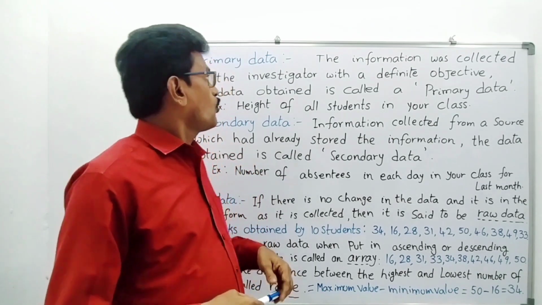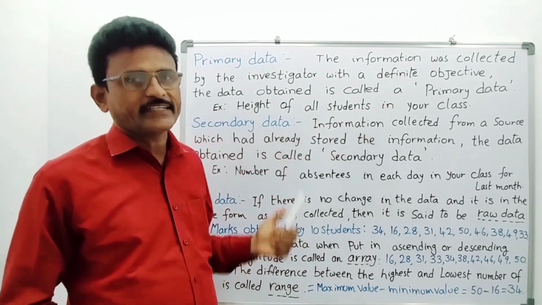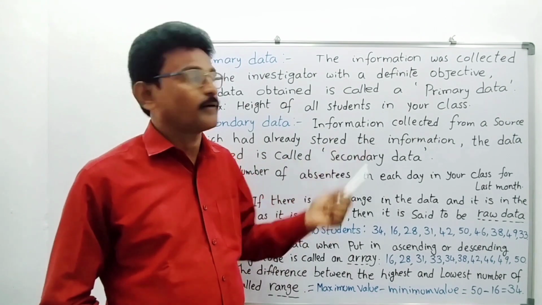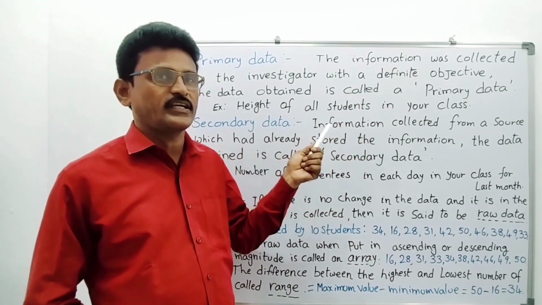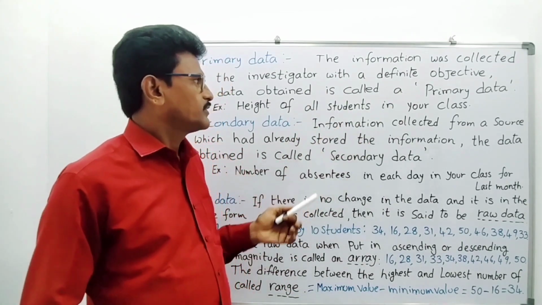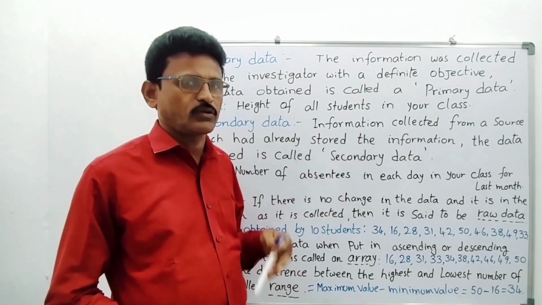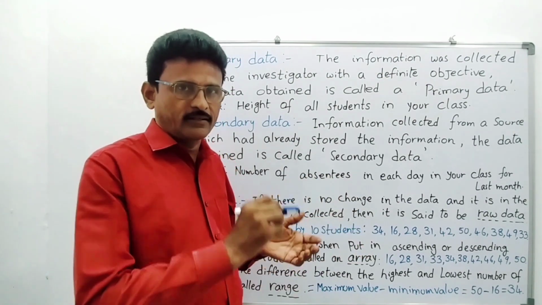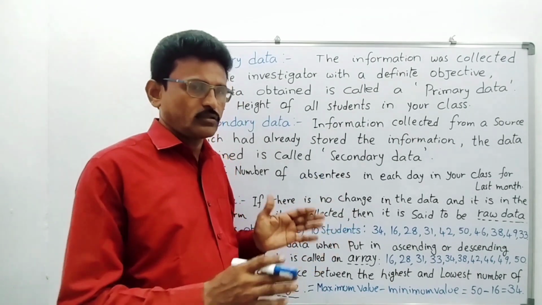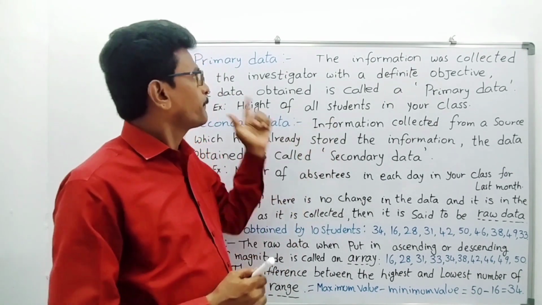Students, now we will discuss what is primary data and what is secondary data. Primary data: if the information was collected by the investigator with a definite objective, then the data obtained is called primary data. See, the height of all students in your class. Any investigator or officer will come to your class and write the height of all students, or the weight of each student. That information is said to be primary data.